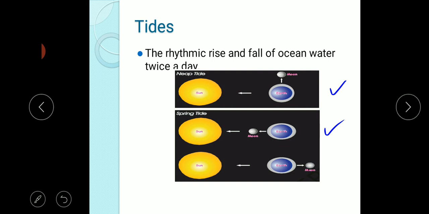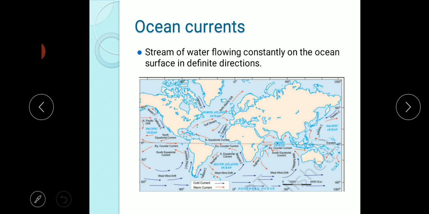And about ocean currents. An ocean current is a stream of water flowing constantly on the ocean surface in a definite direction. Generally, the warm ocean currents originate near the equator. See here, the red arrows indicate the warm currents and the blue ones indicate the cold currents. Mostly the warm currents originate at the equator and move towards the poles.